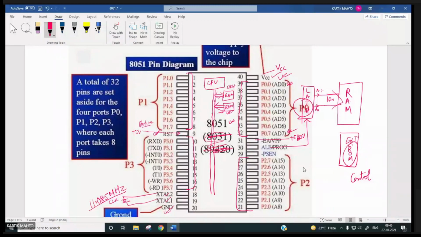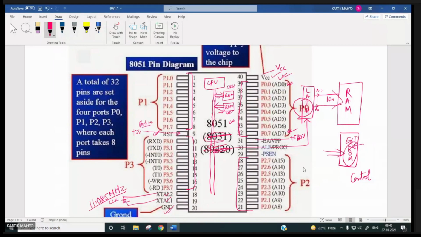In this external ROM you can write that control program, and then the microcontroller will continuously read your program from the ROM, and it will keep on executing your control program for controlling the parameters.